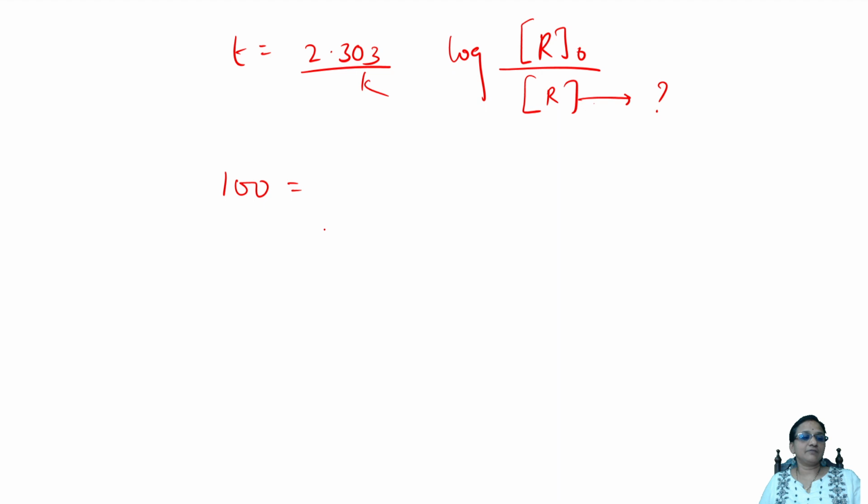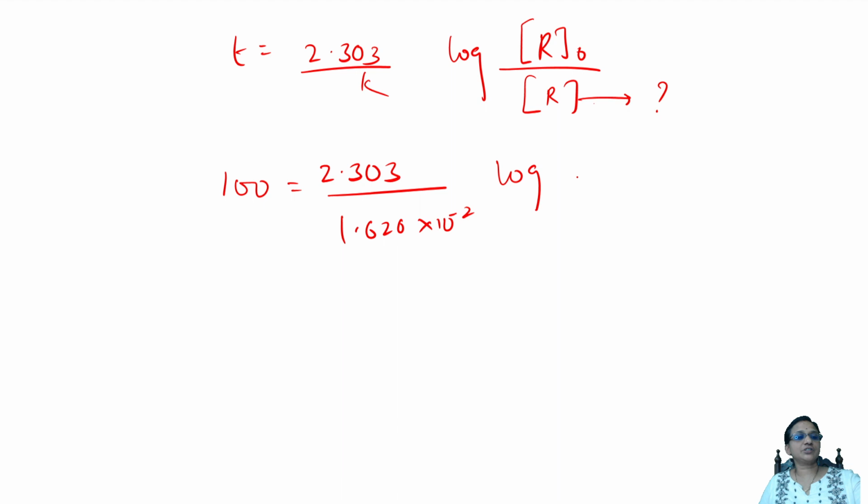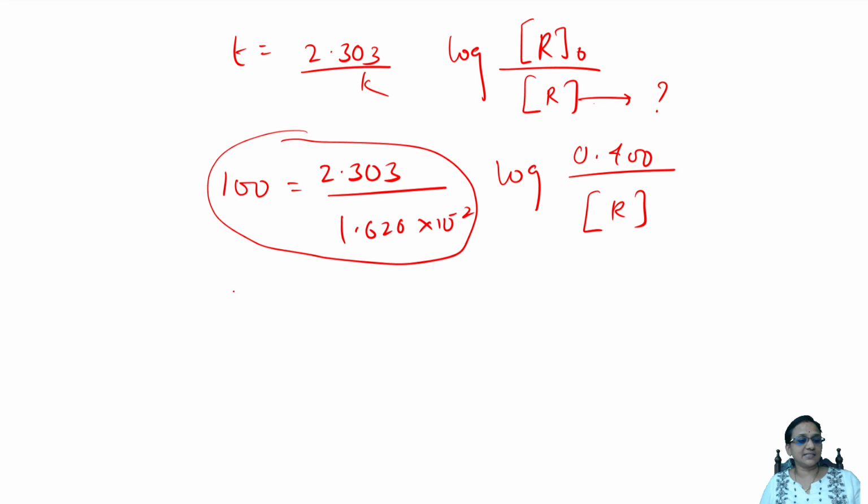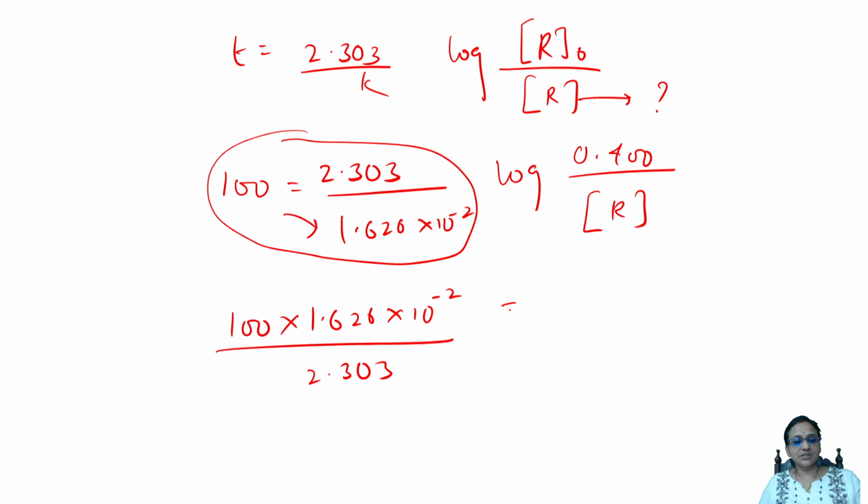100 minutes, which I took. How much is the rate constant value? Log. How much was the initial concentration which we took? 0.4 divided by R. So first you try to simplify this part. That is easy. Cross multiply both of them. 100 into 1.626 into 10 raised to the power of minus 2 divided by 2.303 is equal to log 0.4 by R.